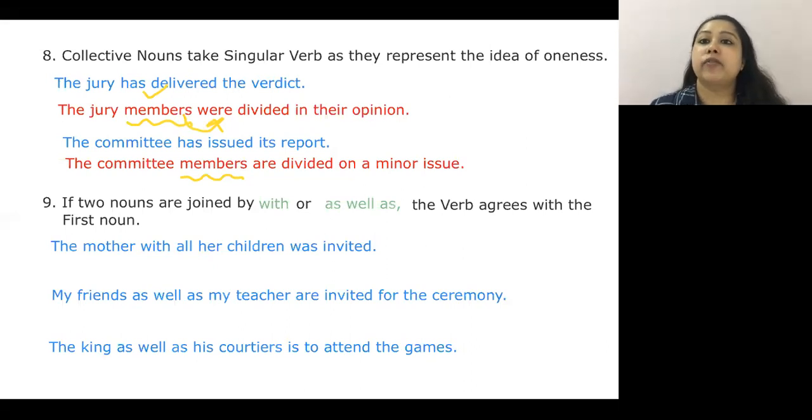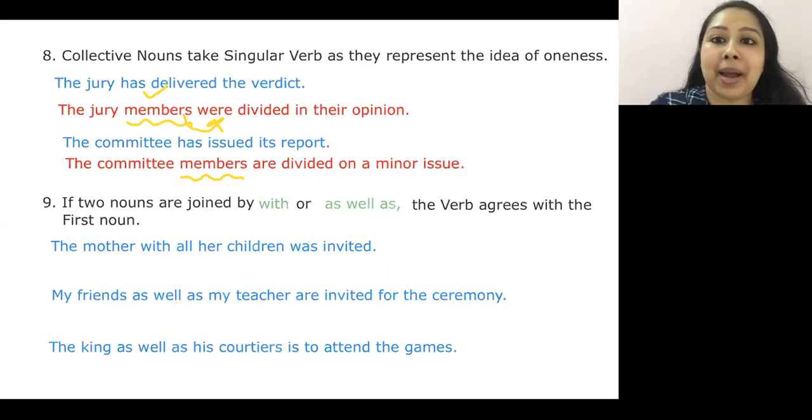Okay, if two nouns are joined by with or as well as, now be careful here. With and, the rule is different. But when I'm using with or as well as, one preposition and one conjunction, the verb agrees with the first noun. I check the first noun. The mother with all her children was invited. My basic invitation went to the mother.